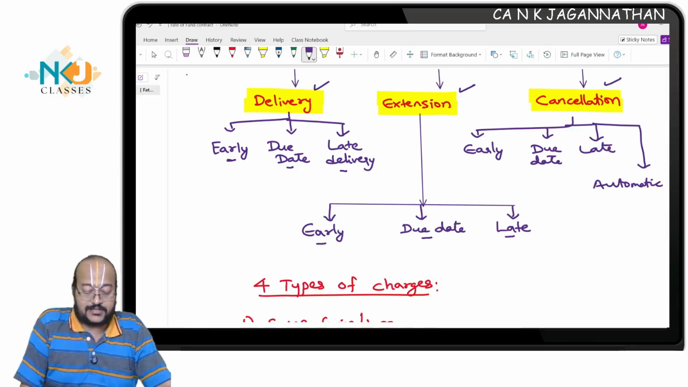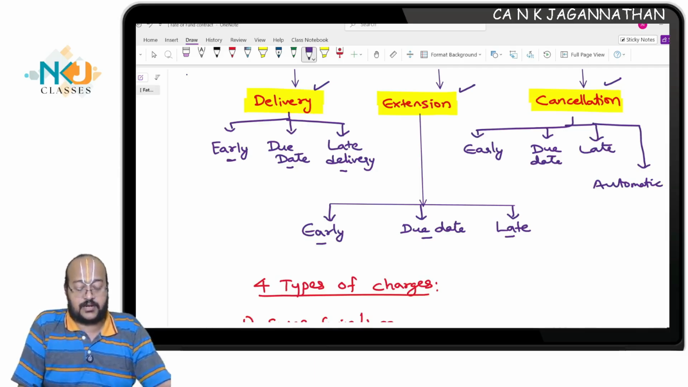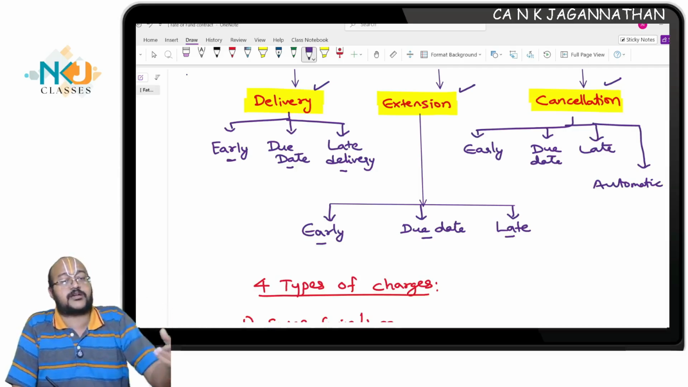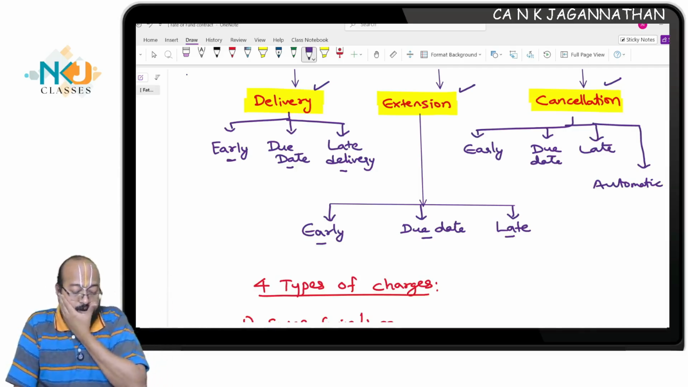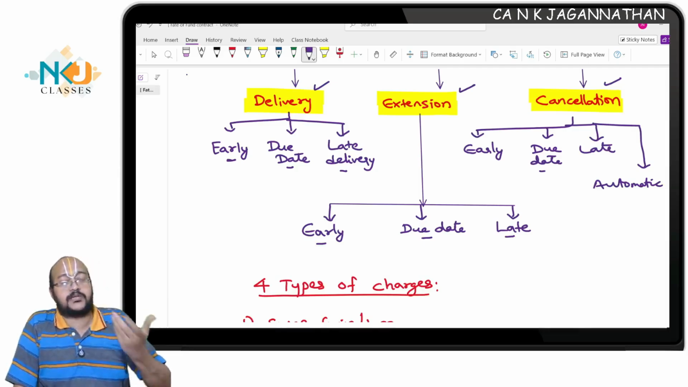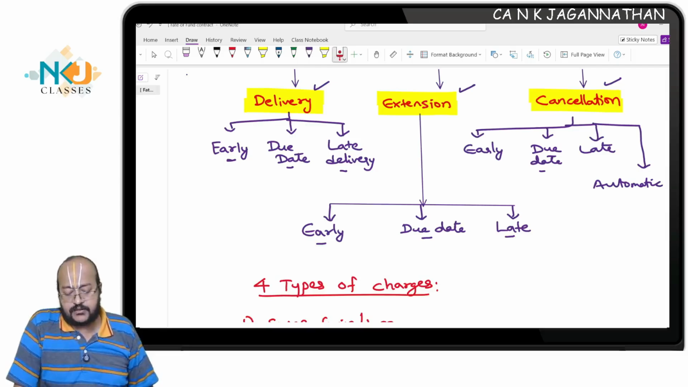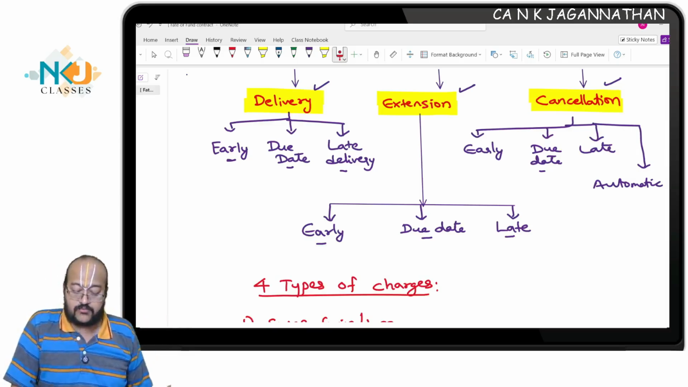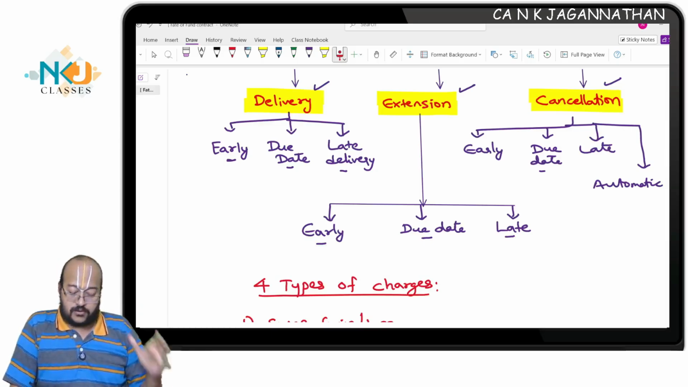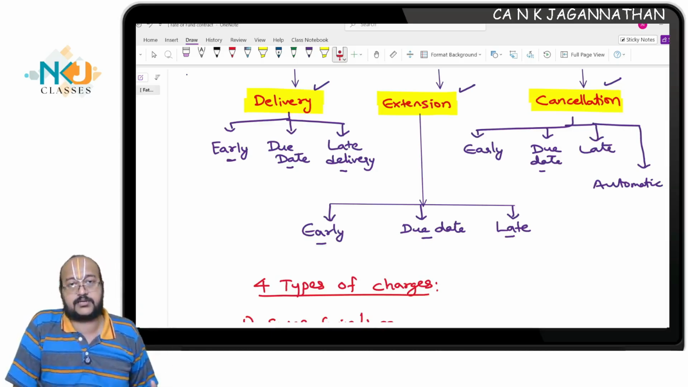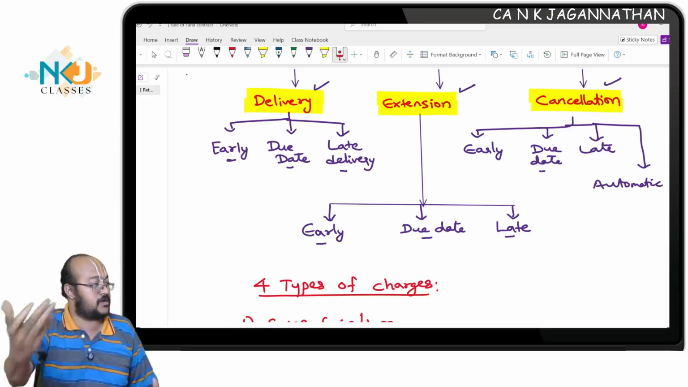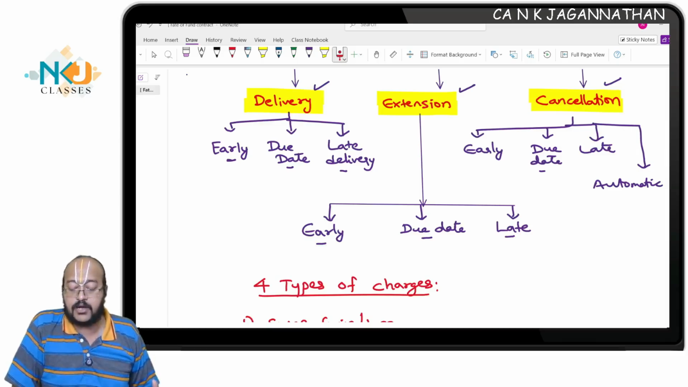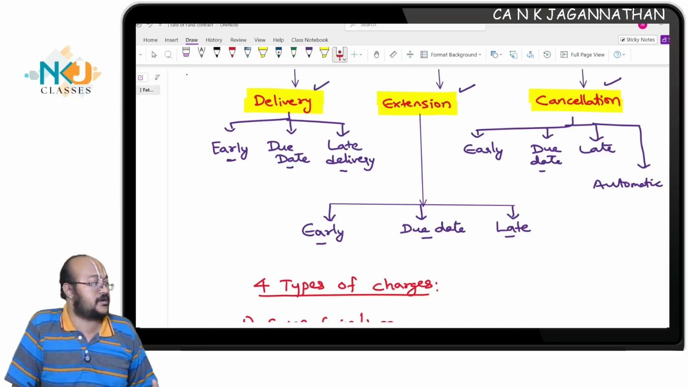Next scenario is the cancellation. How does the cancellation happen? It can happen early, which means before the due date, the customer can come and ask us to cancel the contract. Or on the due date, the customer can come exactly on the due date and ask us to cancel the contract. We as a dealer need to find out how to cancel the contract. Next, late cancellation, which means after the due date, the customer may come and ask us to cancel the contract. And there is another possibility, automatic cancellation.